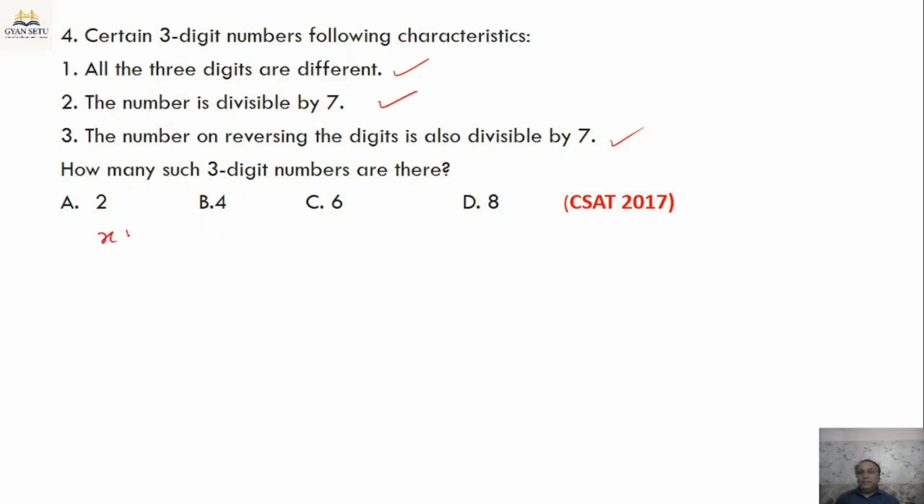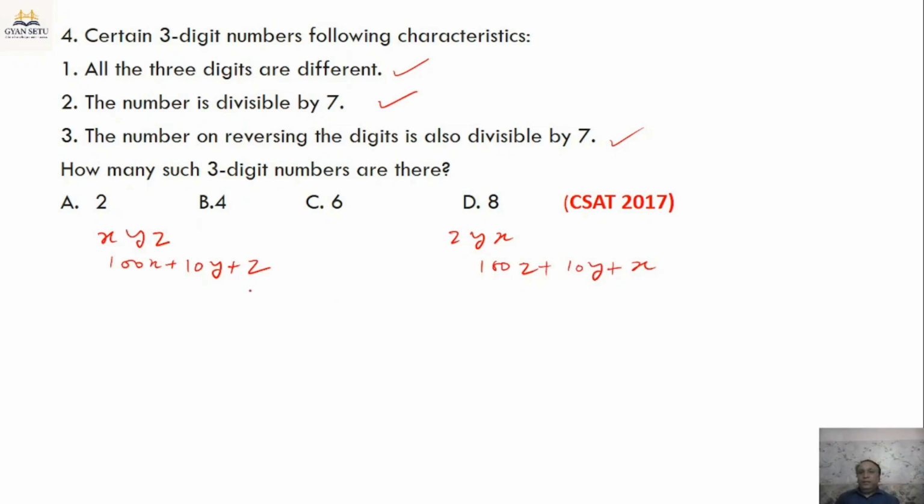Suppose the number is x, y, z. If we reverse the digits, the number will be z, y, x. In expanded form, it will be 100x plus 10y plus z. Similarly, it will be 100z plus 10y plus x.